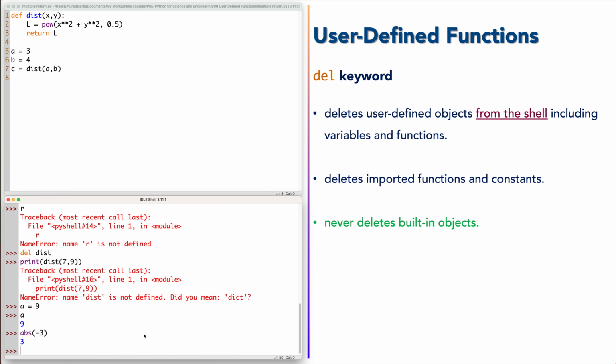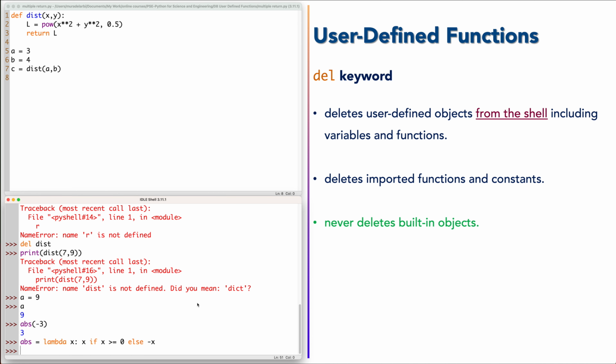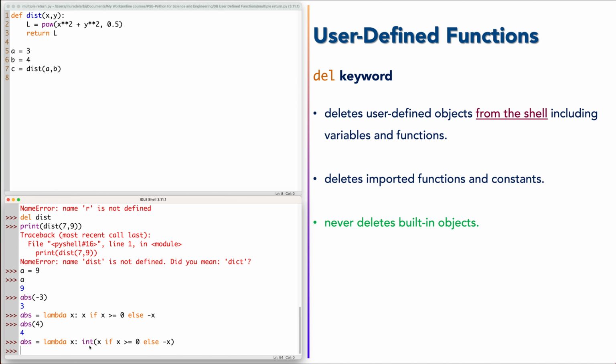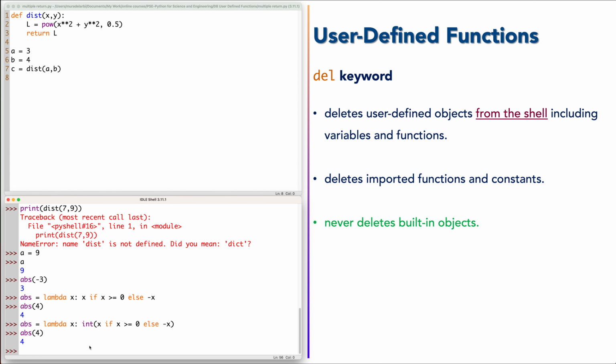So if I define my own absolute function, say ABS, in order to distinguish my function from the standard Python function, let's say it always returns an integer value. For example, if I say ABS of minus 4, it is 4.